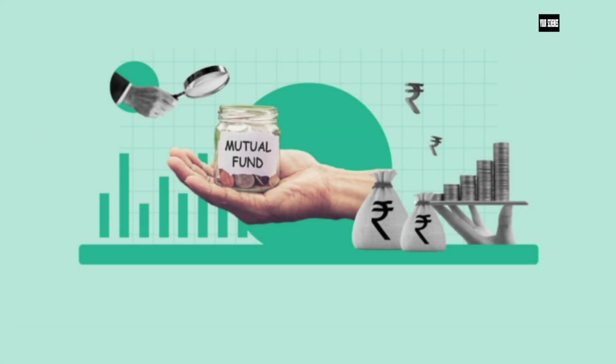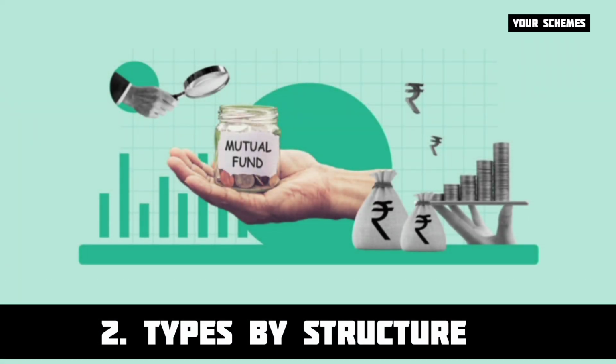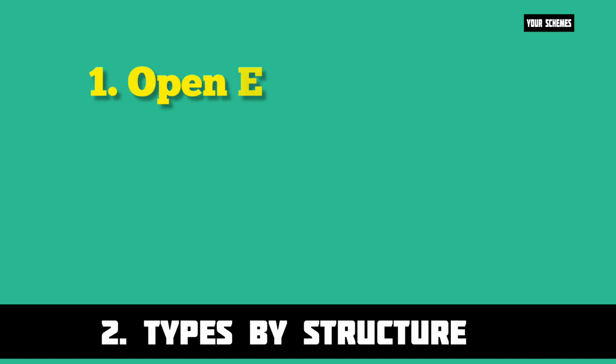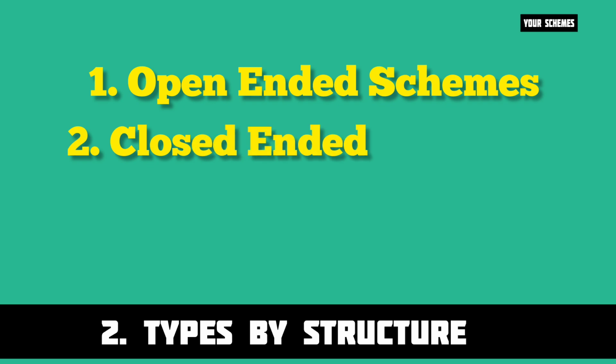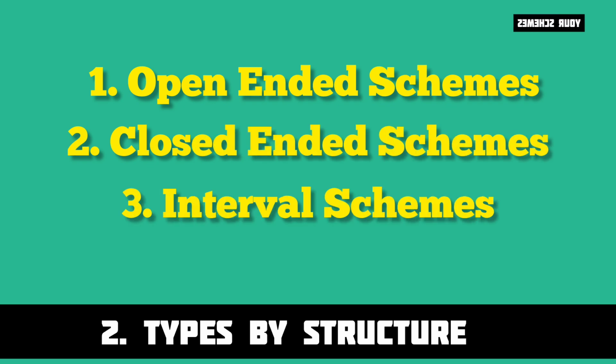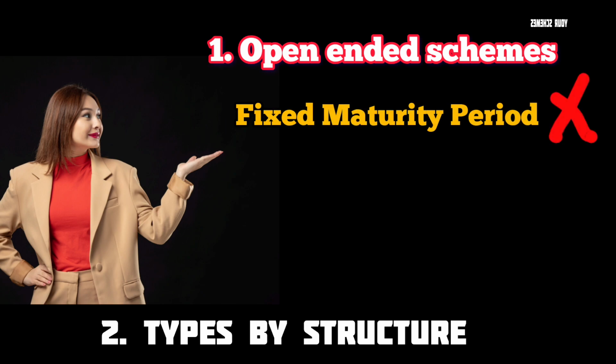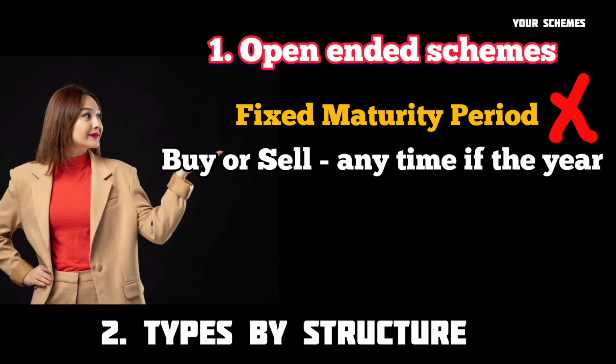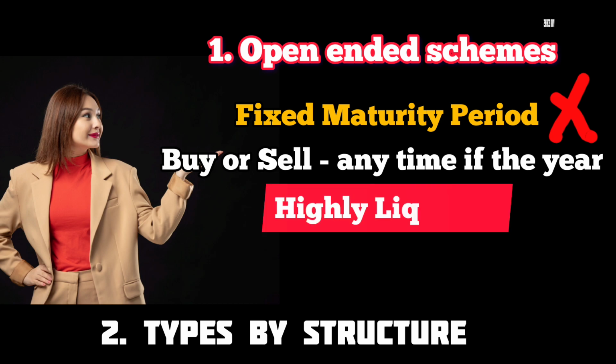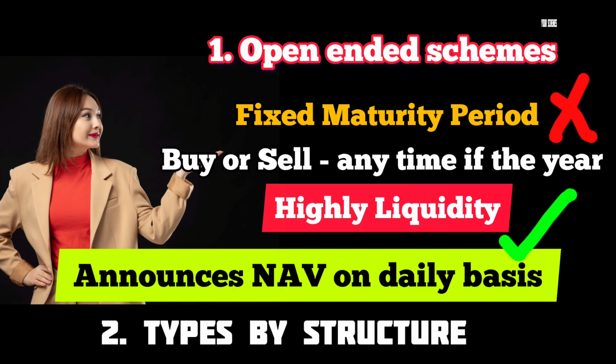Now let's see mutual fund types by structure. By structure, mutual funds can be categorized into the following types. The first one is open-ended schemes, then close-ended schemes, and interval schemes. Let's first see open-ended schemes. These schemes don't have a fixed maturity period. You can buy or sell the units any time of the year as per the NAV prices. The key feature of this scheme is liquidity. You can take out your money whenever you want. These schemes announce NAV on a daily basis.